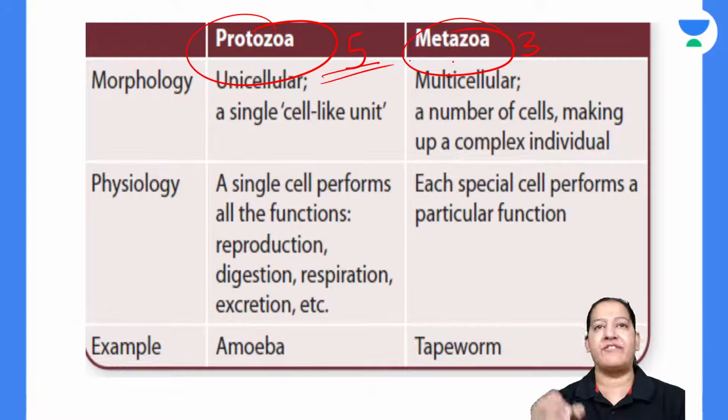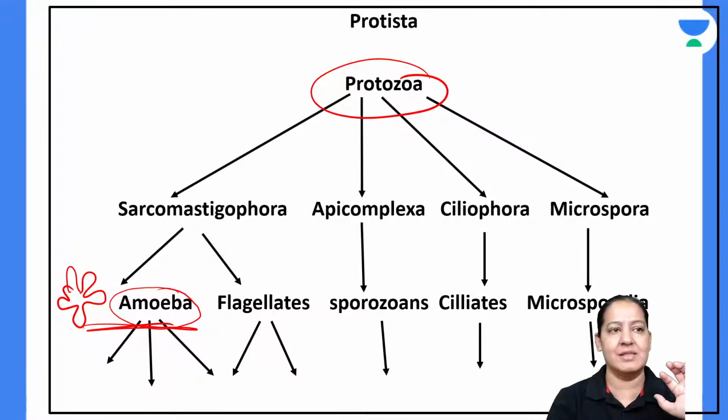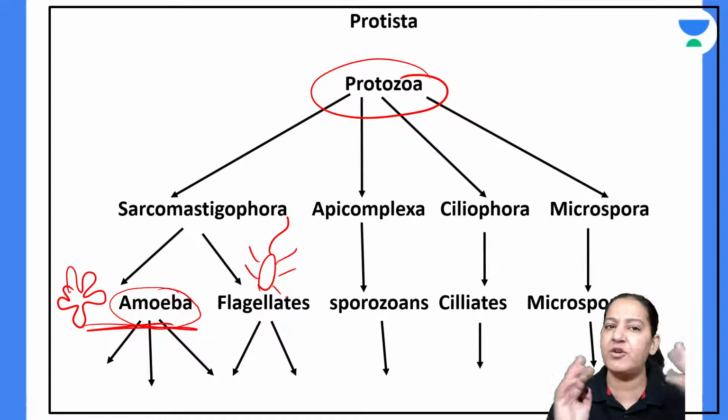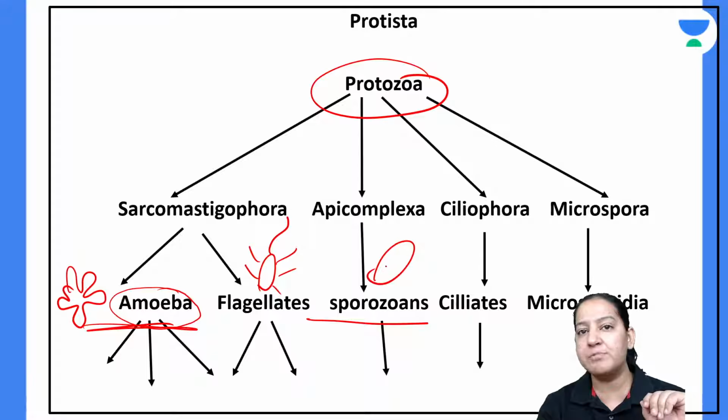Protozoa are divided into 5 categories. What are the 5 categories? Amoebas. Amoebas are known as amoebas because they do not have any fixed shape. The shape is like a slipper. Can you see this is the shape. They have pseudopods. This is the amoeba shape. Flagellates are known as flagellates because they have multiple flagella on the body of the parasite. You will find flagella. Sporozoans are known as sporozoans because they have spores inside them.